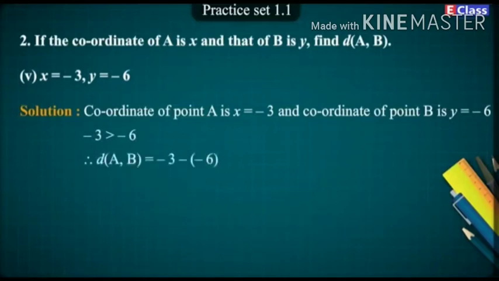Therefore, distance of AB is equal to -3 minus (-6), which is equal to -3 plus 6, which is equal to 3. Answer. Distance of AB is equal to 3.